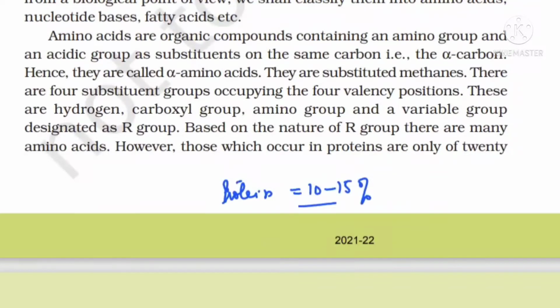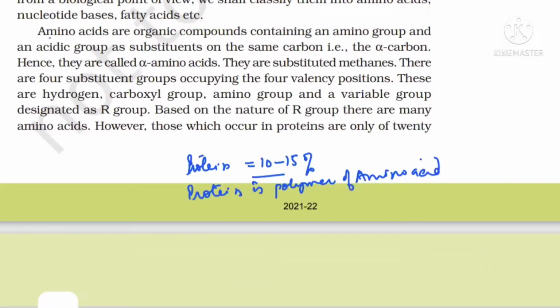So protein is a polymer of amino acids. We have already seen they are polymers. Okay beta, now let us discuss amino acids. What are amino acids? See carefully, beta. They are organic compounds which contain an amine group and an acidic group, meaning a carboxylic group, as substituents on the same carbon, that is the alpha carbon. That is why they are known as alpha amino acids, and they are also known as substituted methane.